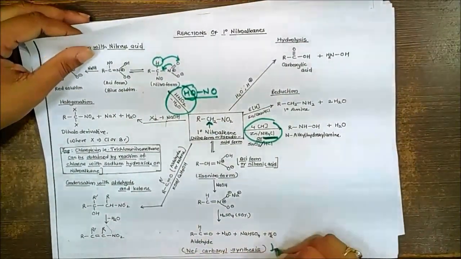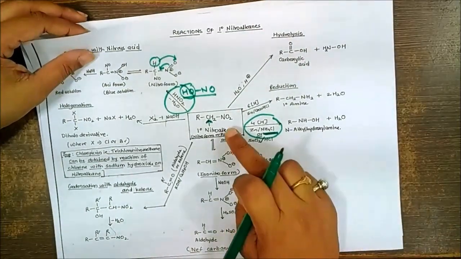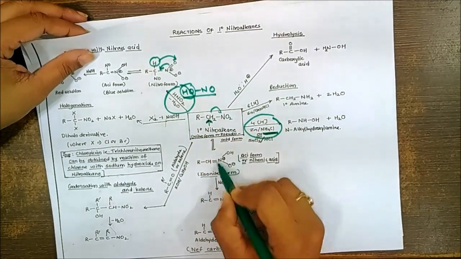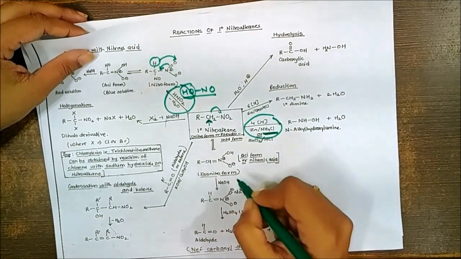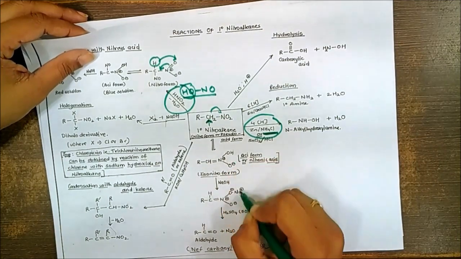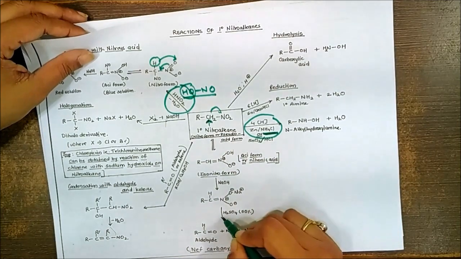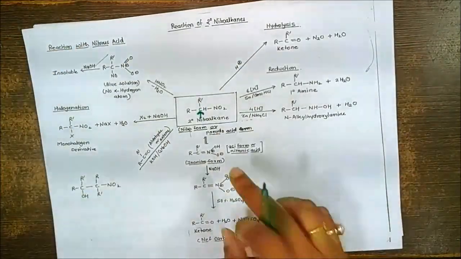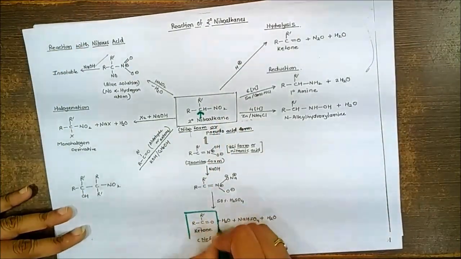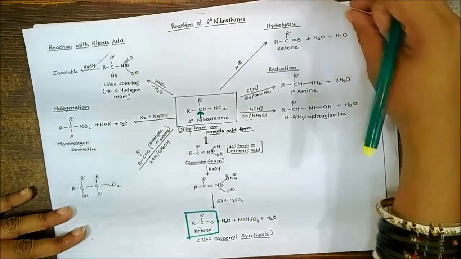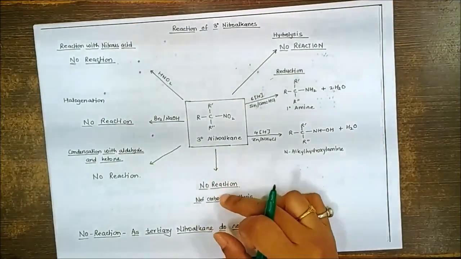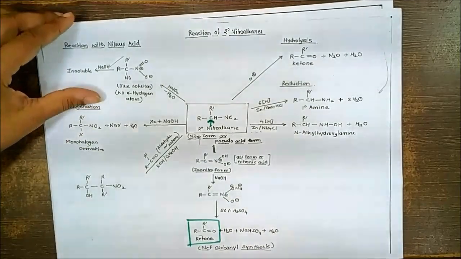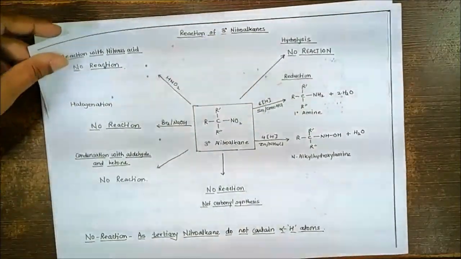Finally, the Nef carbonyl synthesis, one of the important reactions here. This is the nitroform, with shifting of hydrogen to the nitro oxygen. This is the aci form, the nitronic acid. This can be treated with NaOH, so it will form the corresponding sodium salt. On reaction with 50% H2SO4, it will give formation of aldehyde. A similar reaction with the secondary will give formation of the ketone. This kind of aci form is not possible for the tertiary, so no reaction. So overall we have revised all the reactions of primary nitroalkane, secondary nitroalkane and tertiary nitroalkane.